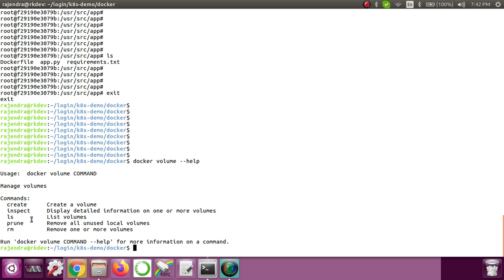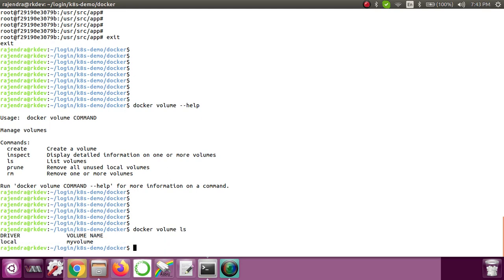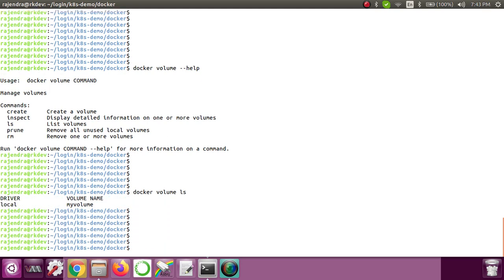First thing we need to see is docker volume ls. It will list out all the volumes which are available. You can see that there is already one volume created. So I'll first remove that volume using the rm command, then create a fresh volume and use that with the container.